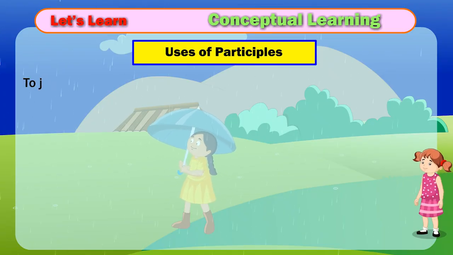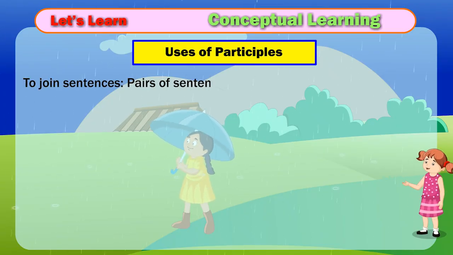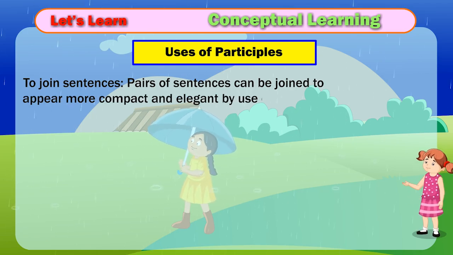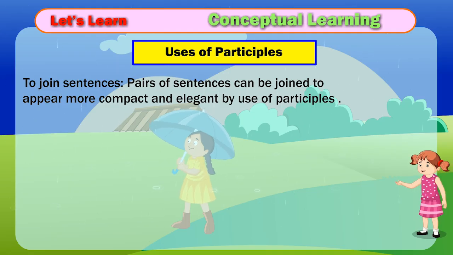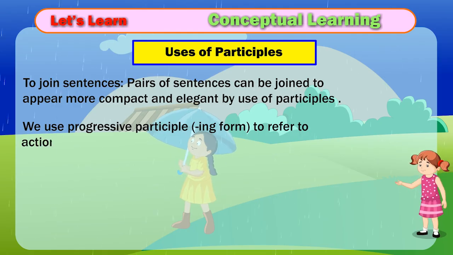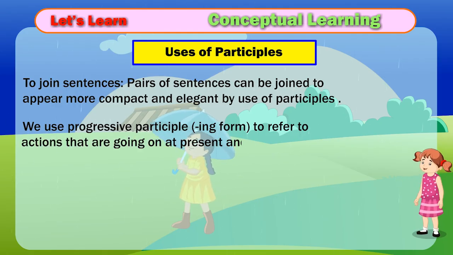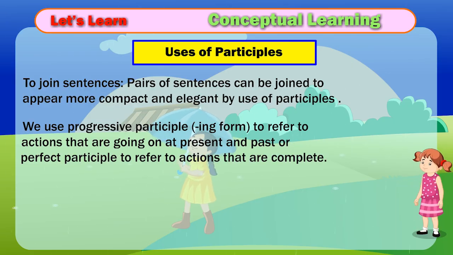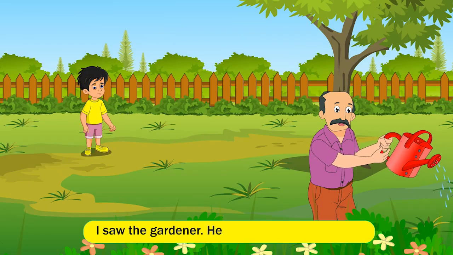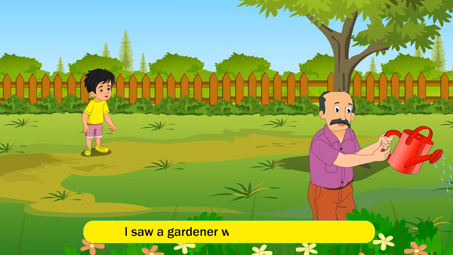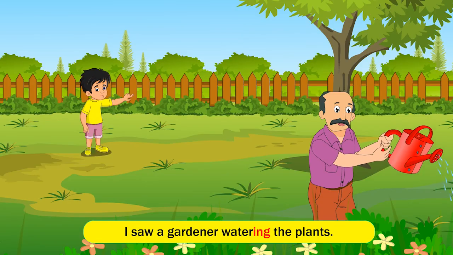Uses of participles. To join sentences, pairs of sentences can be joined to appear more compact and elegant by use of participles. We use progressive participle, ing form, to refer to actions that are going on at present and past, or perfect participle to refer to actions that are complete. Example: I saw the gardener. He was watering the plants.